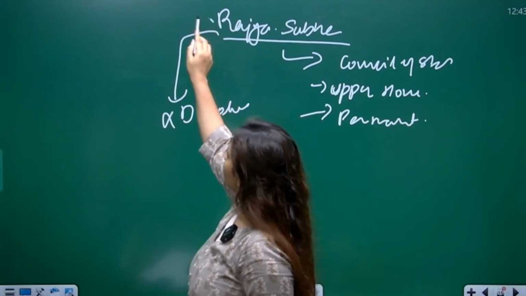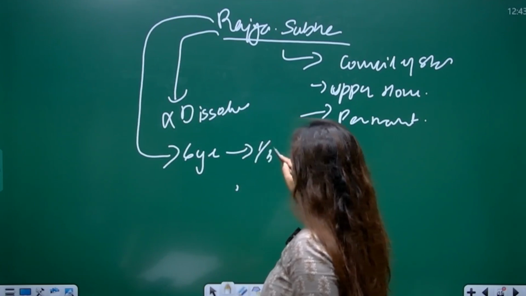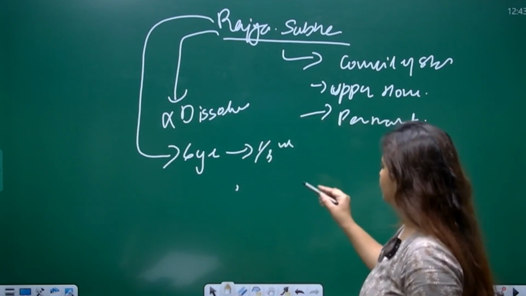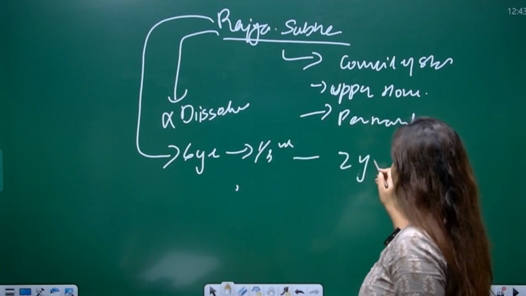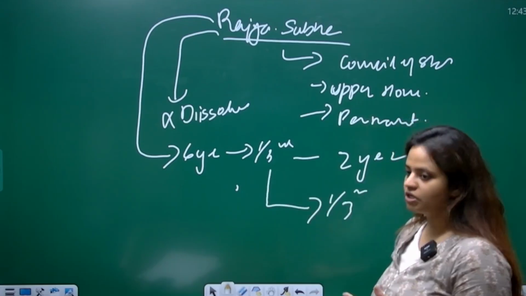Because the term of the Rajya Sabha is 6 years and 1/3 of the members of Rajya Sabha vacate their seats after every 2 years, and we have new elections for those 1/3 seats which are vacated.